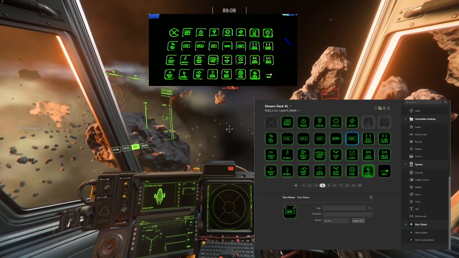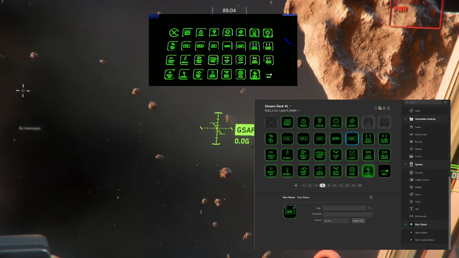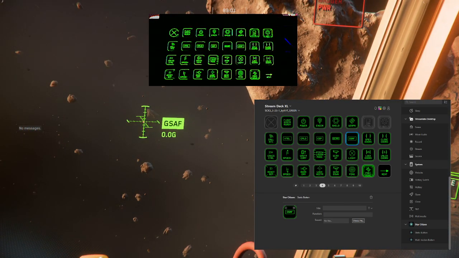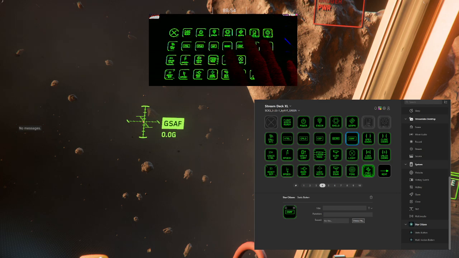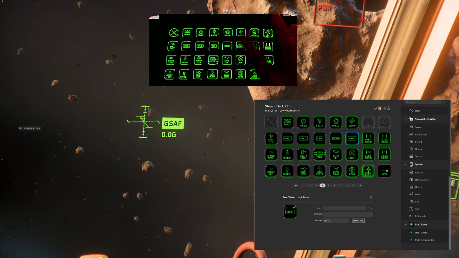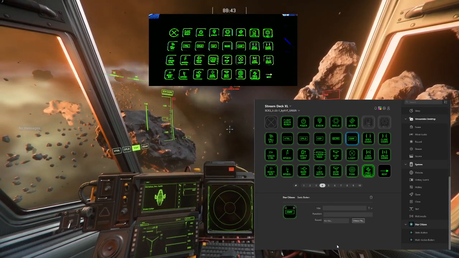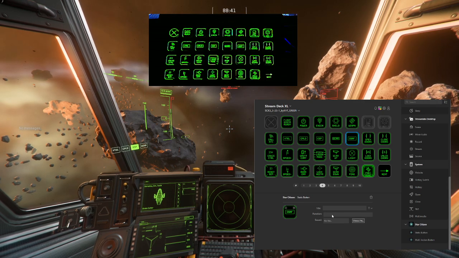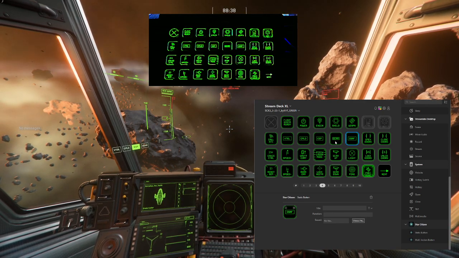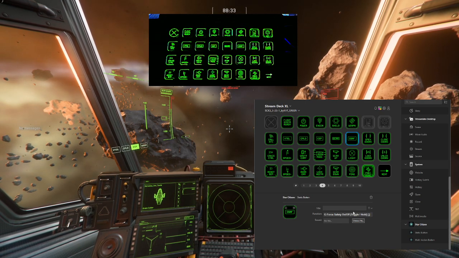Back in the game. Obviously, I will just show it on screen. If I do press the period button on my keyboard, this is working, and that is now the same if I do press it here on my Stream Deck. Again, it's not showing up here, the space is still empty, but once we just click elsewhere and go back, you will see that it's been automatically assigned here.